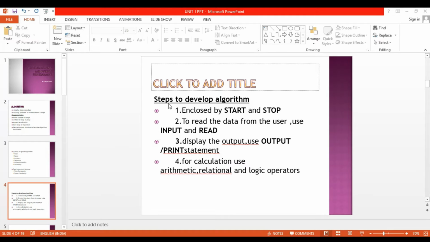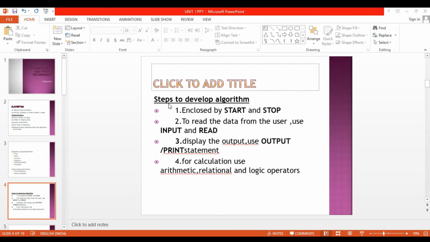Then next, steps to develop algorithm. First step, algorithm should be enclosed by two statements. One is start, another one is stop.